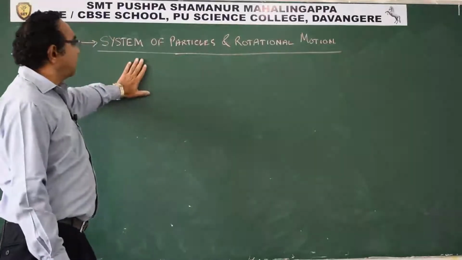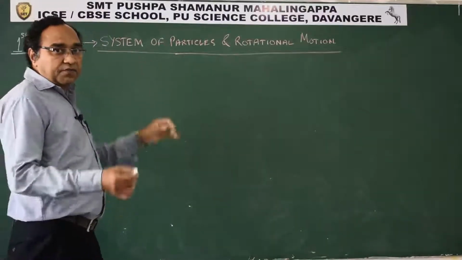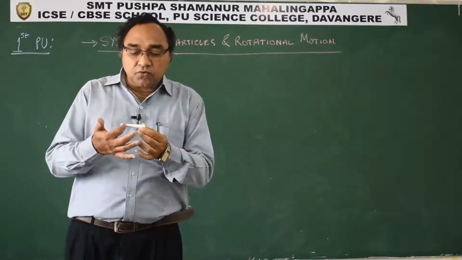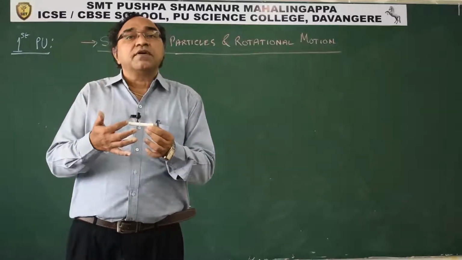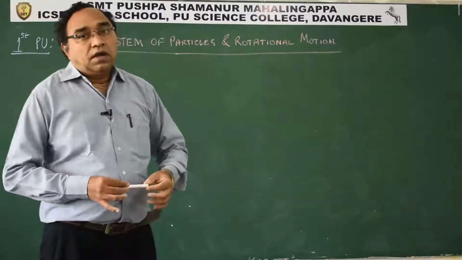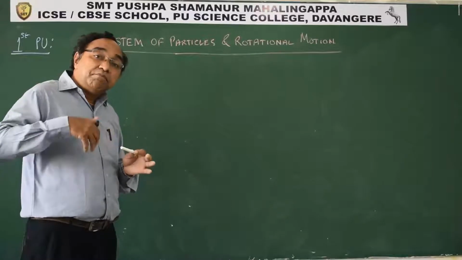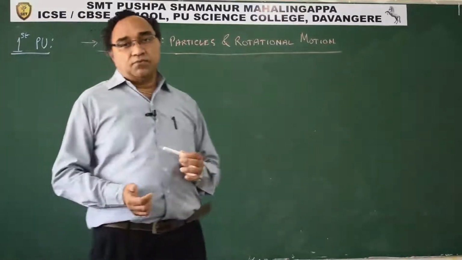As we were talking of system of particles, this means the particles are distributed throughout a given length. Now if I apply a force on it, how will the body behave towards that force?